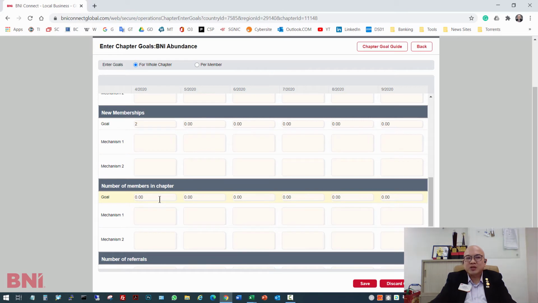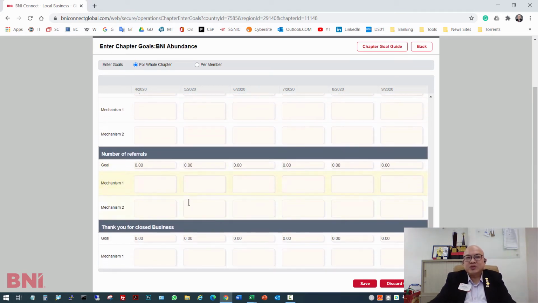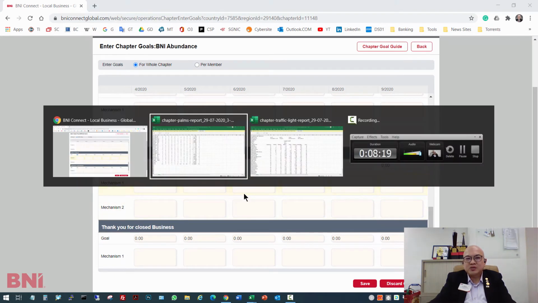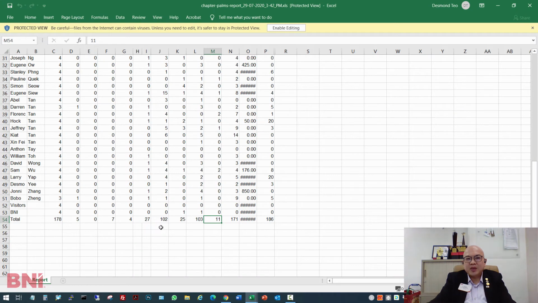Number of members in the chapter, currently they have 47 members. And the number of referrals that they are supposed to do, based on this number here. Basically, referrals received is 102 plus 25 plus 103. That will give us 128. So 128 is the referrals received in the month of March 2020.